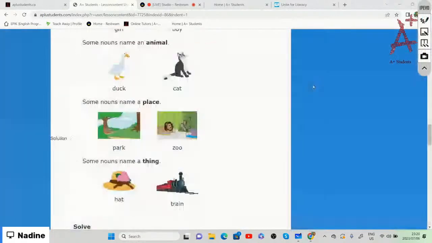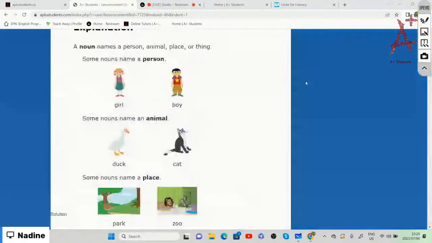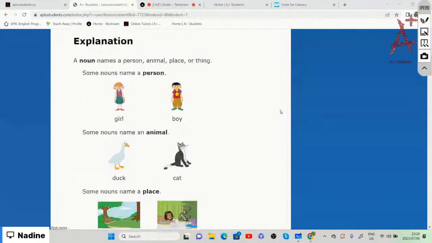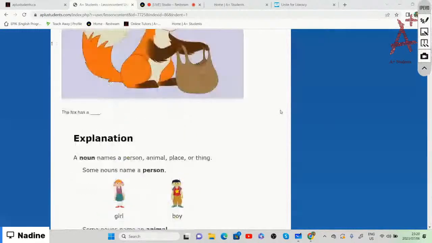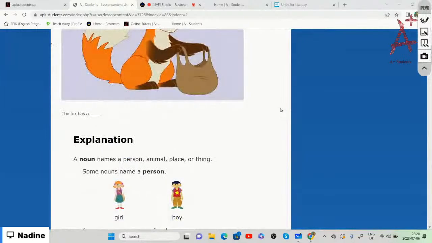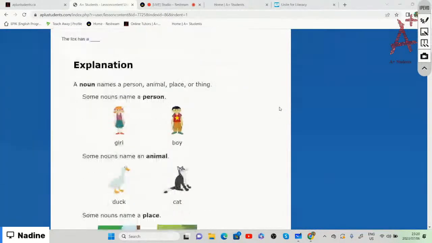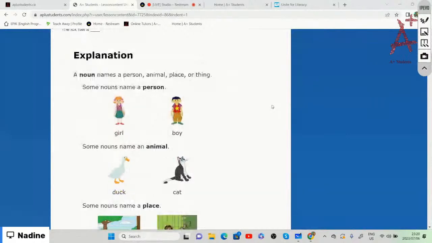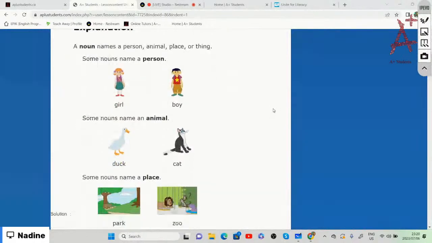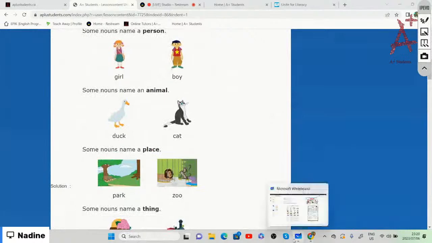All right, so those are but a few nouns that we made mention of, and we had to match the picture with the correct sentence. We looked at the picture and answered the question by adding the correct noun. And we said a noun names a person, an animal, a place, or even a thing.